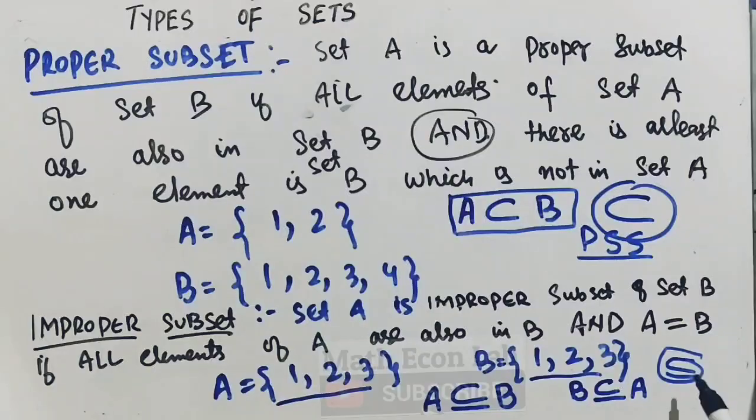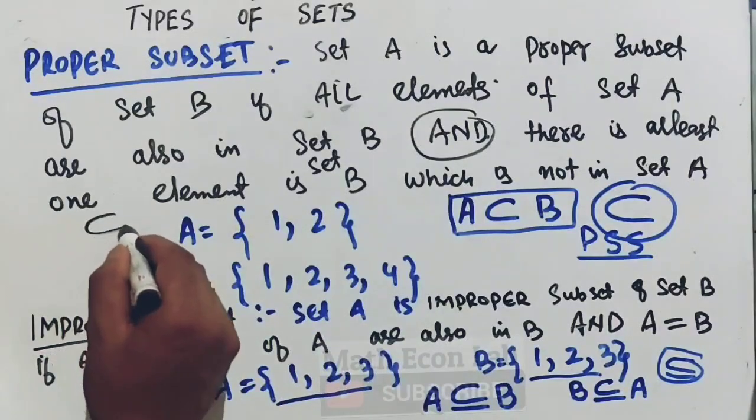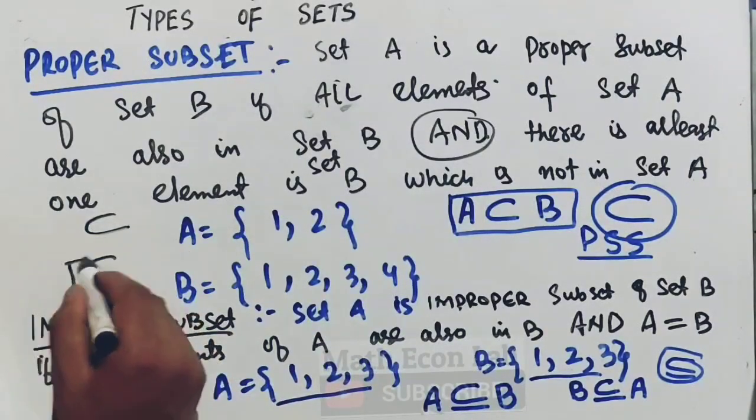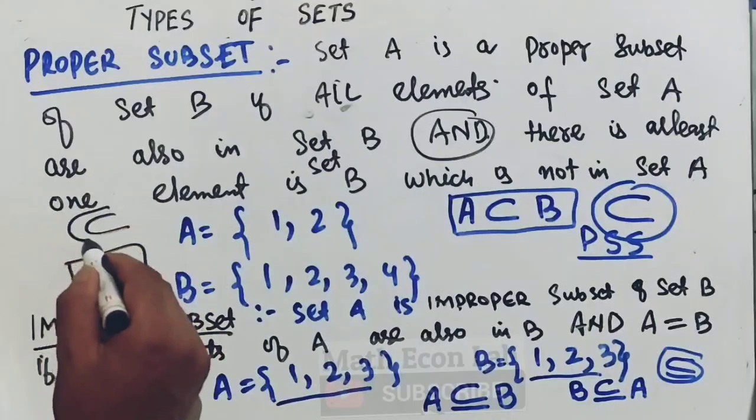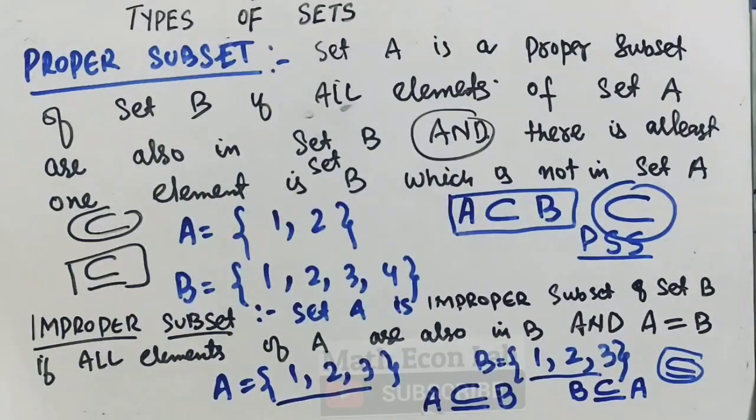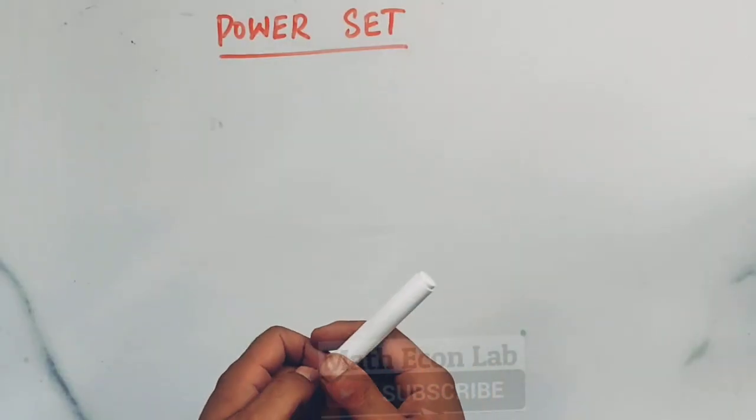Okay, so this is the difference between this symbol and this. This is exclusively used for showing the proper subset, and this symbol represents any subset, including the improper subset. Now let us discuss the power set.